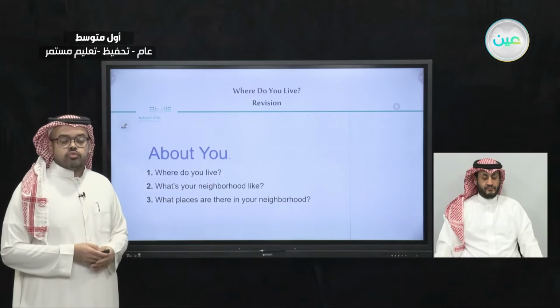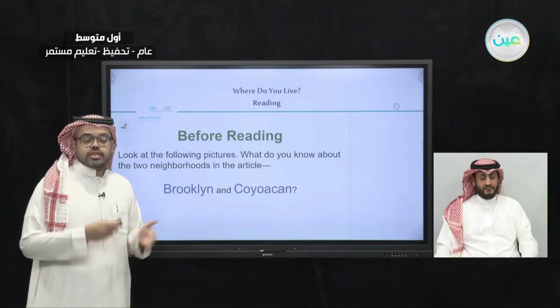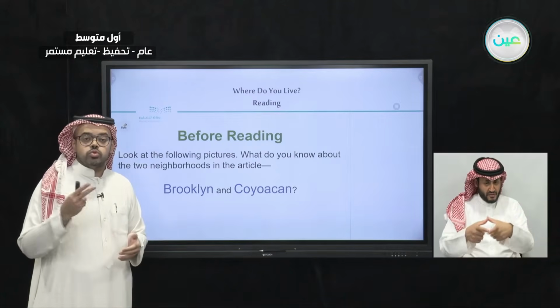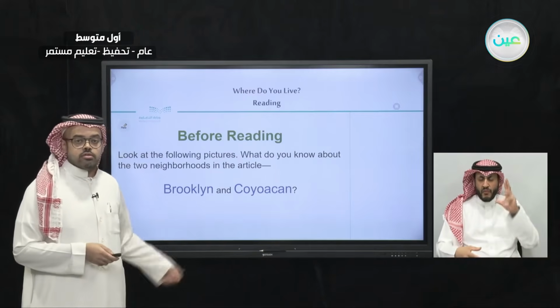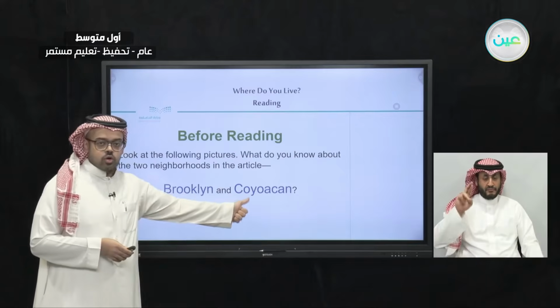Now, let's move on to our lesson today, which is the reading text. So in this reading, as we do in every reading, I would like you to look at the following pictures I will show you now, and tell me, what do you know about the two neighborhoods in the article? So we're going to read an article that has different pictures of two neighborhoods. The first one is Brooklyn, and the second one is Coyoacan.